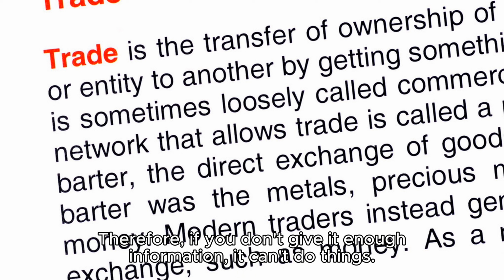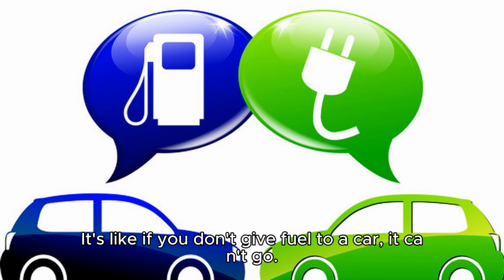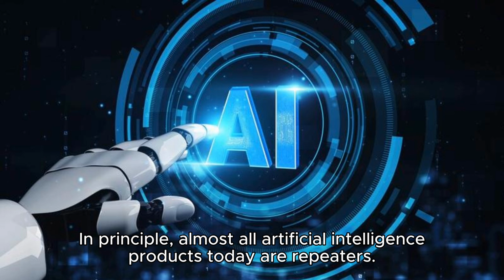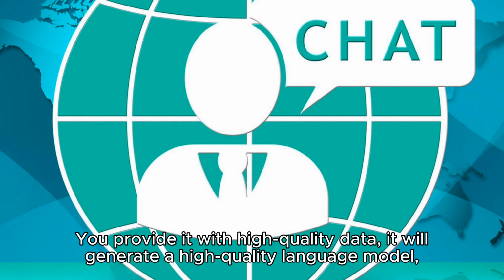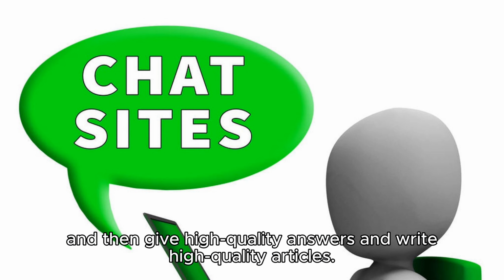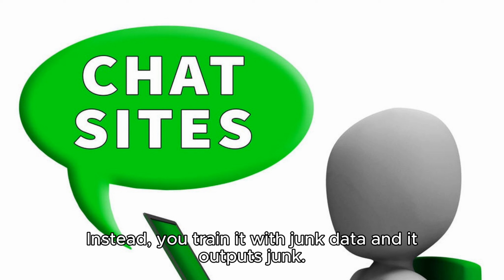Therefore, if you don't give it enough information, it can't do things. It's like if you don't give fuel to a car, it can't go. In principle, almost all artificial intelligence products today are repeaters. ChatGPT can work only if you provide it with various knowledge and information. You provide it with high-quality data, it will generate a high-quality language model, and then give high-quality answers and write high-quality articles. Instead, you train it with junk data and it outputs junk.